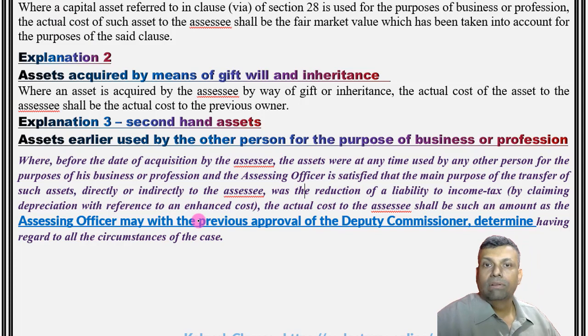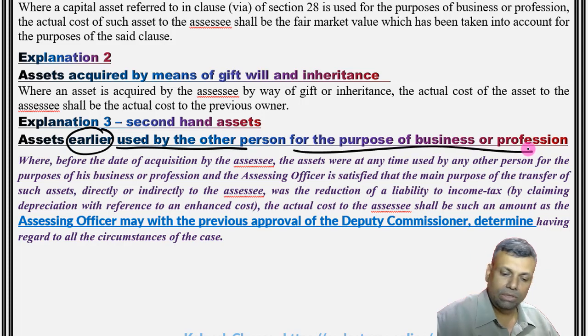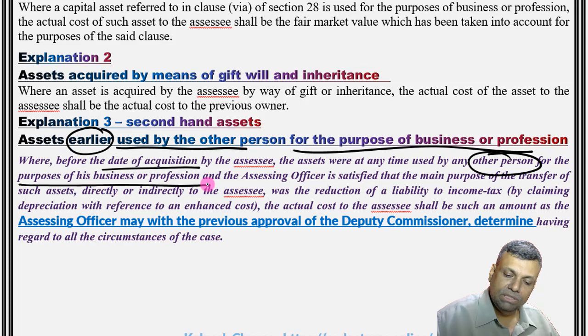Wherever there is a second-hand asset. So basically now our Mr. Y is going to come under the scanner here. Where there is any second-hand asset or assets earlier used by the other person for the purpose of business and profession. What does the law say? Where before the date of the acquisition by the assessee, the asset was at any time used by the other person for the purpose of his business and profession.